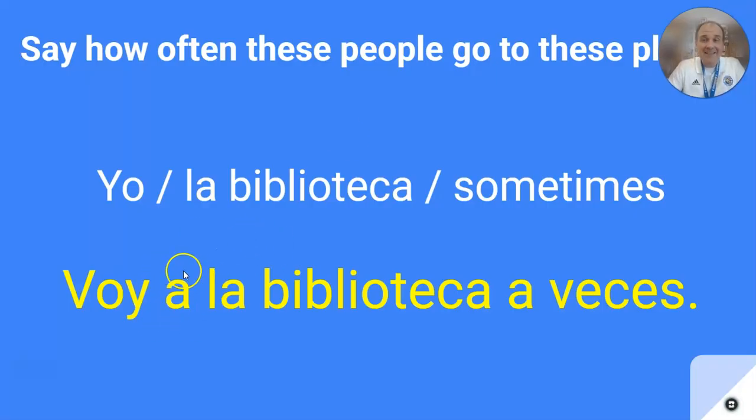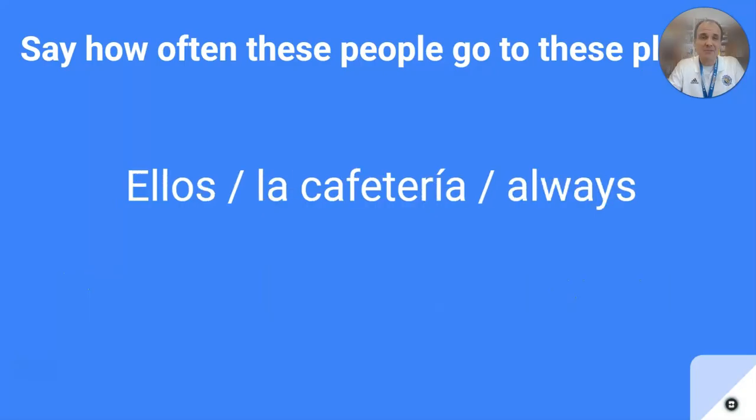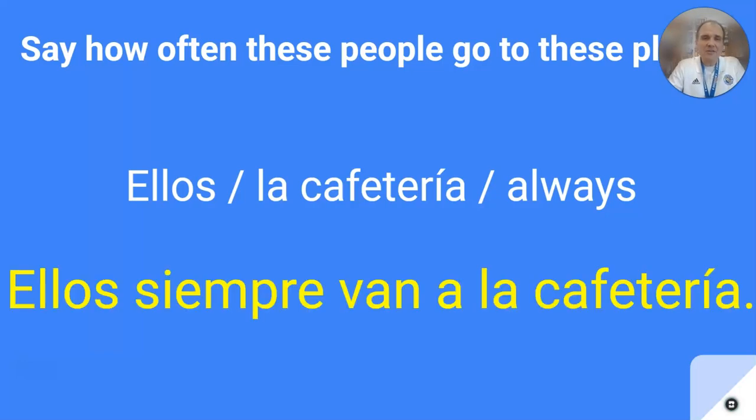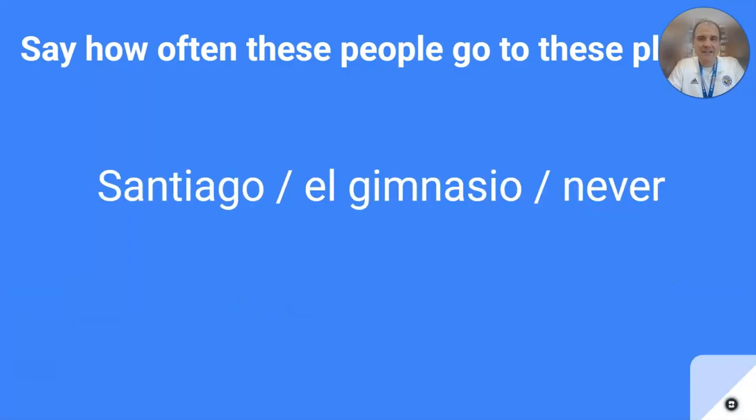We've got to get that a in there because I'm going to the library. And then a veces, we learned a couple of weeks ago, was sometimes. Ellos la cafetería, always. How would I express this in Spanish? Ellos siempre van a la cafetería, because we usually put the word siempre, which we learned earlier, before the verb. So ellos siempre van a la cafetería.